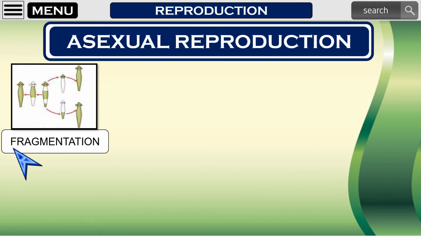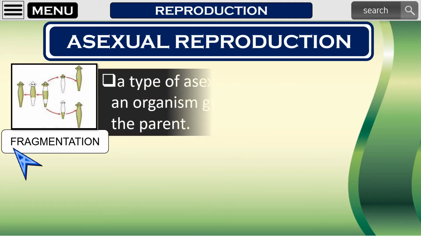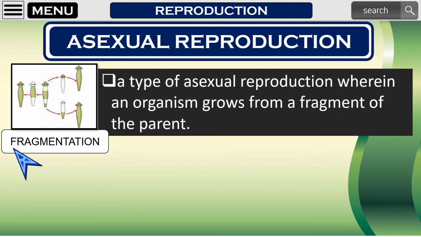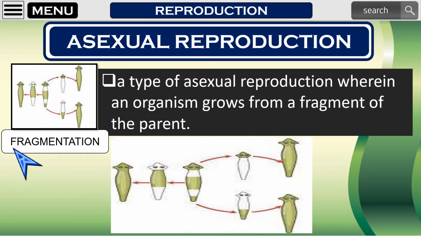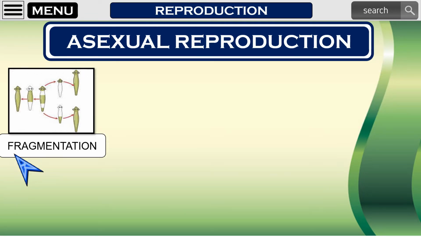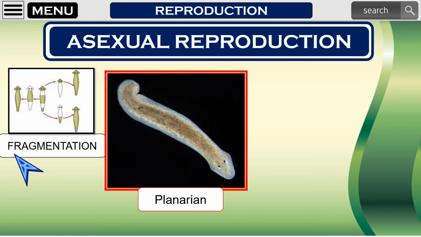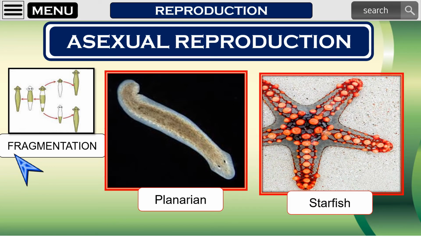The next is fragmentation. Fragmentation happens when a new organism grows from a fragment of the parent. Each of these fragments develops into a matured, fully grown organism. A good example of organisms that reproduce through fragmentation are planarian and starfish.